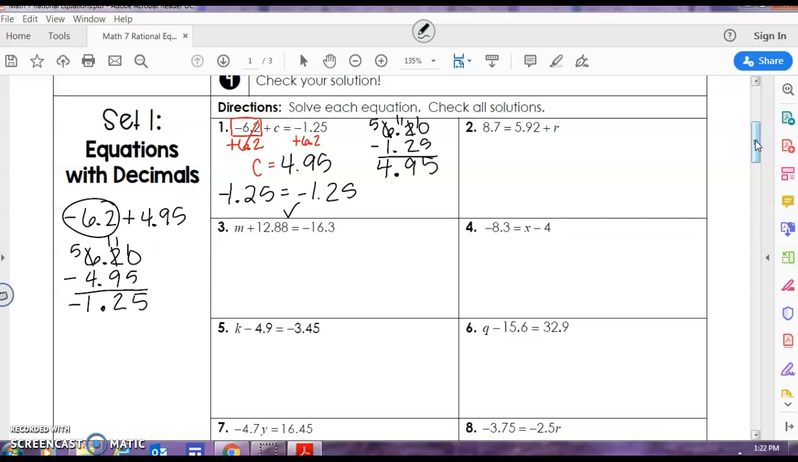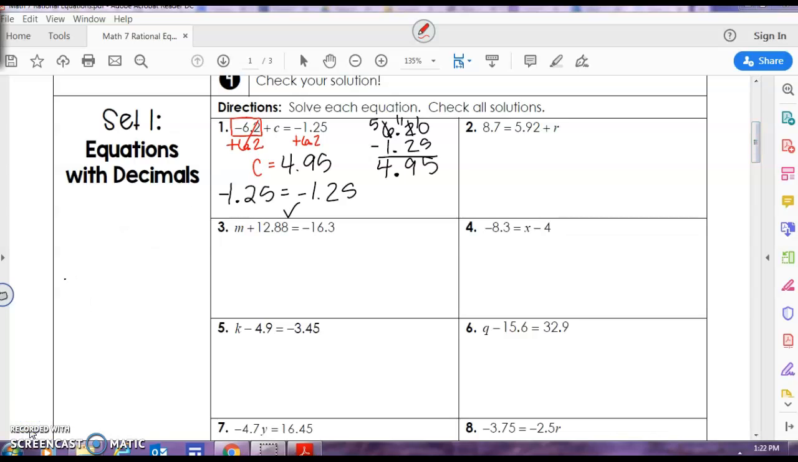Let's look at number 4 so we can practice with subtraction. On number 4, we have negative 8 3/10 equals x minus 4. To isolate the variable, I need to get rid of minus 4. The opposite of subtracting 4 is to add 4 to both sides of the equation. So I'm going to add a decimal 0 so that my numbers have the same place value. I see that I have negative 8 3/10 plus 4. My signs are different, so I know I must subtract.